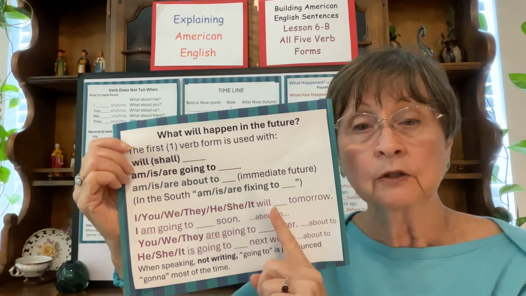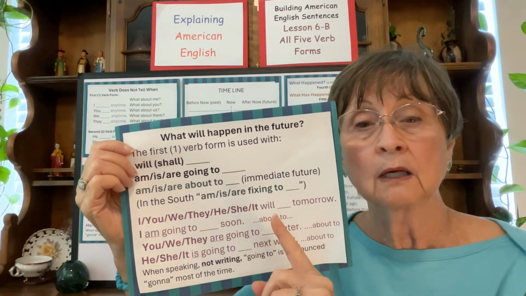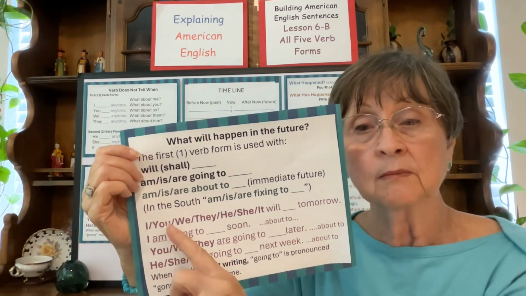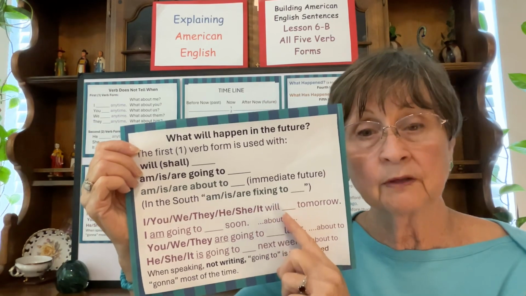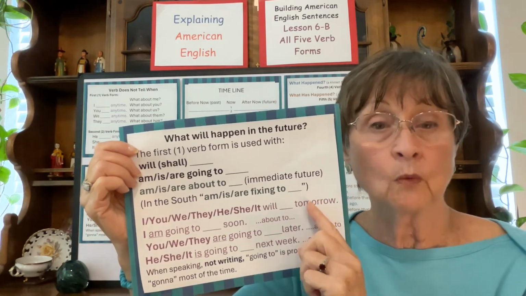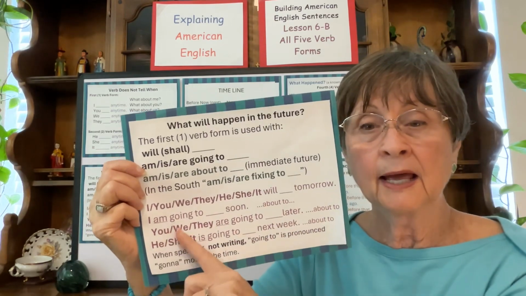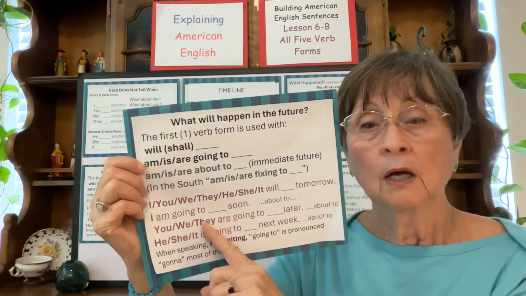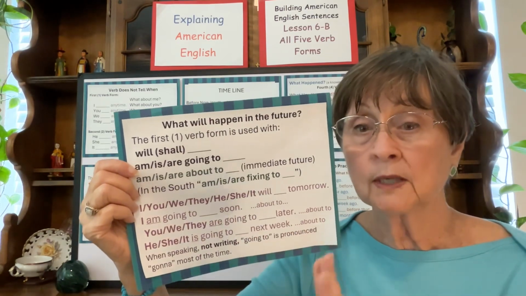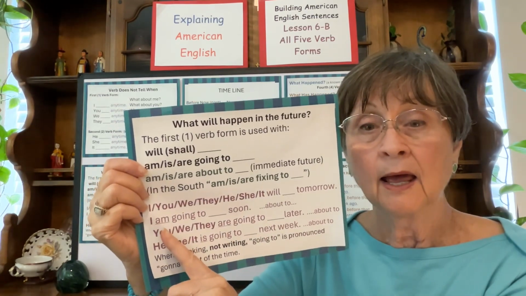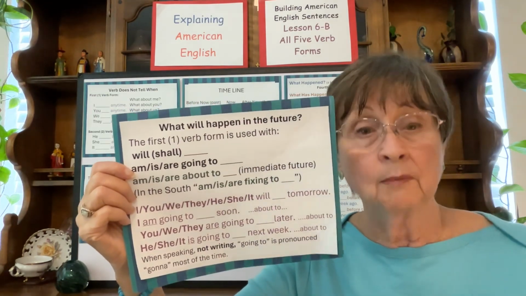I will cook tomorrow. You will sing tomorrow. It doesn't matter which one of these I use. It's just will and the plain form of the verb. And then if I want to, I can tell you the time. I am going to study soon, but if I'm almost ready to do it, I might say, I am about to study. So don't talk to me, I'm about to study.